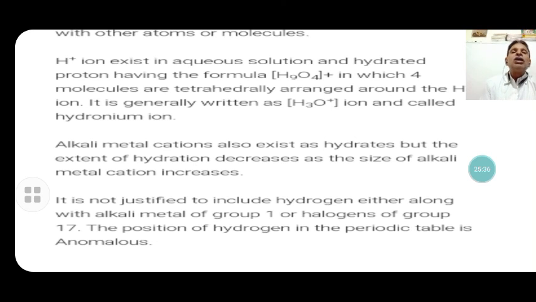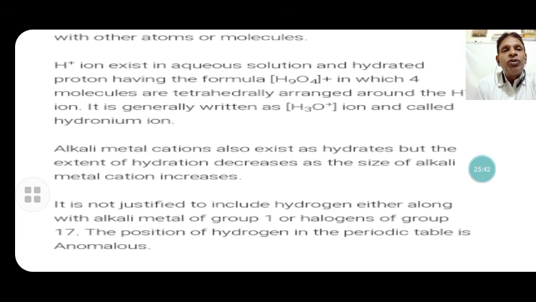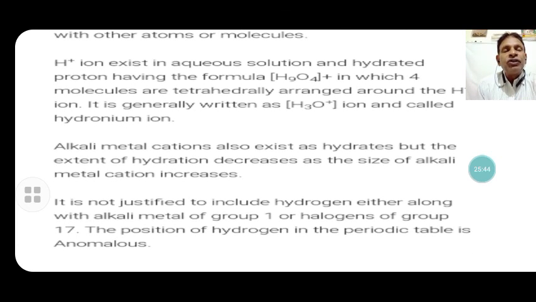So it is placed at the top of the alkali metals in the first group, isolated from all the elements. That is the position of hydrogen: its characteristics belong neither to the alkali metals nor to the halogens. That's why it gets a separate place in the periodic table.